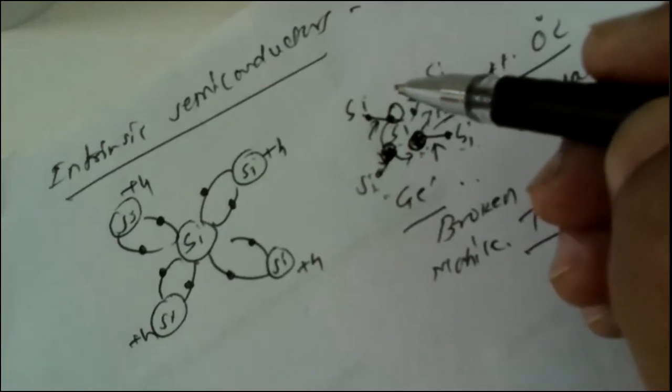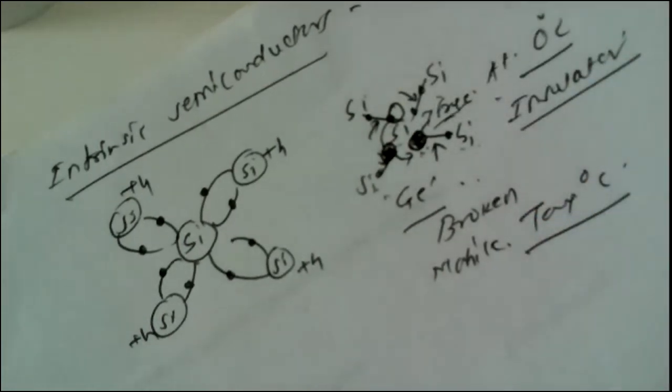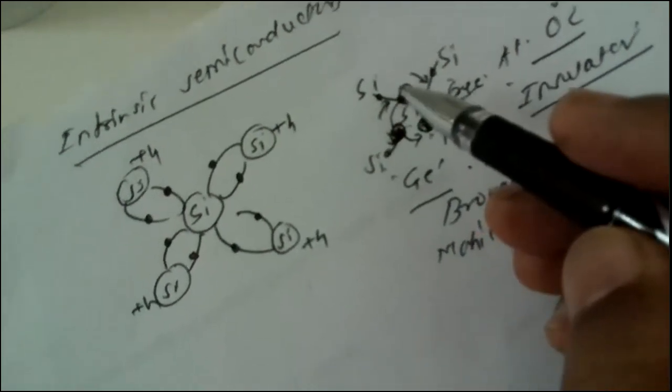Thus, when the bonds are broken, the electrons in the crystal are quite mobile and move freely and occupy the empty sites.